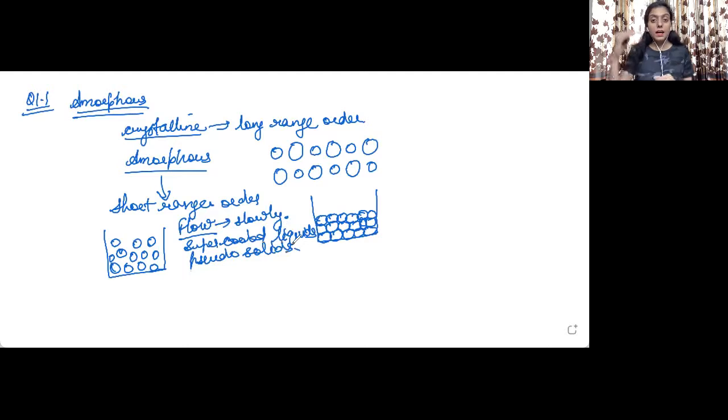Now, if you consider the glass panes of windows, after many years, the glass panes become thicker at the base. The base of the window pane becomes thicker, and the above part remains thin. This means the particles have flown down in the direction of gravity. So they have the tendency to flow. For example, the amorphous solids are glass, plastics, rubber. These are the examples of amorphous solids. They have short range order, they are supercooled liquids, or pseudo solids, and they have the tendency to flow very, very slowly.